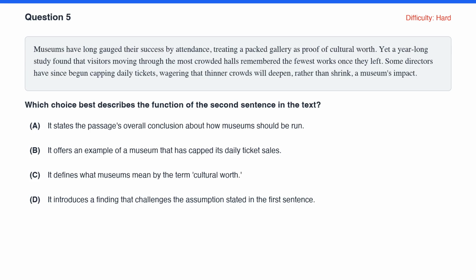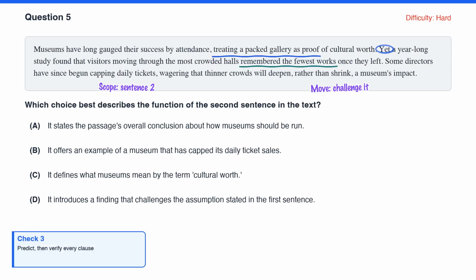Question 5, the hardest of the day. The stem asks for the function of the second sentence. Yet a year-long study found that visitors in the most crowded halls remembered the fewest works. That fixes our scope to one sentence. Read what comes before it. Museums judge success by attendance, treating a packed gallery as proof of worth. The word yet flips that, and our sentence delivers a surprising result that cuts against it. The move is to challenge the opening assumption.